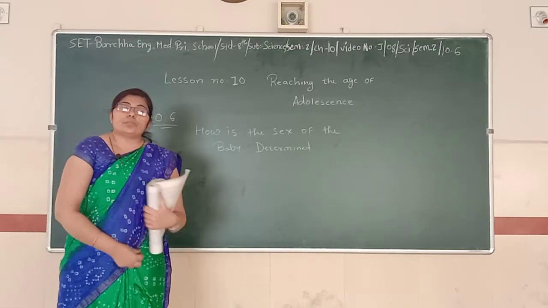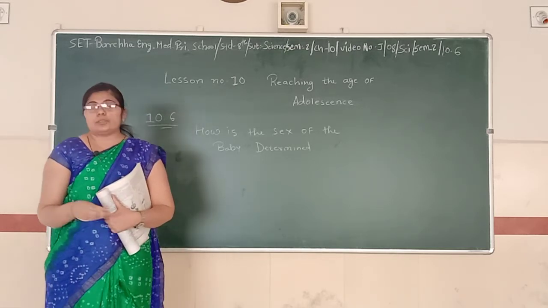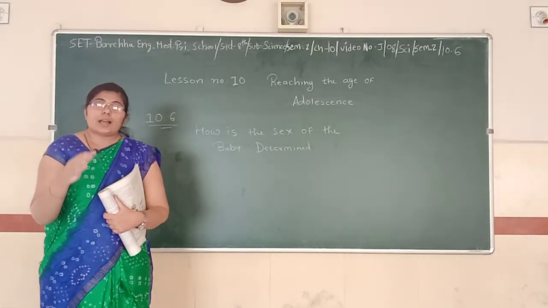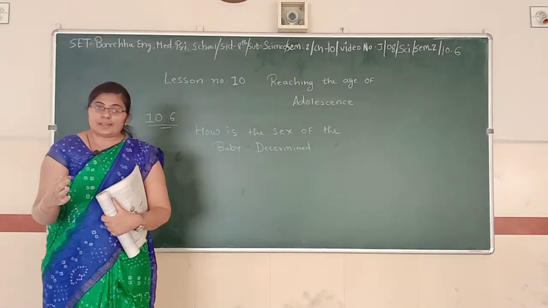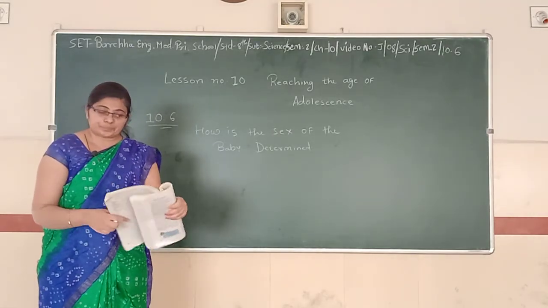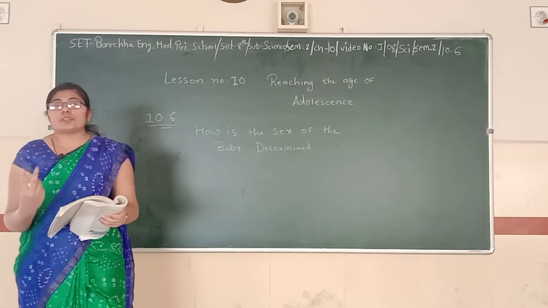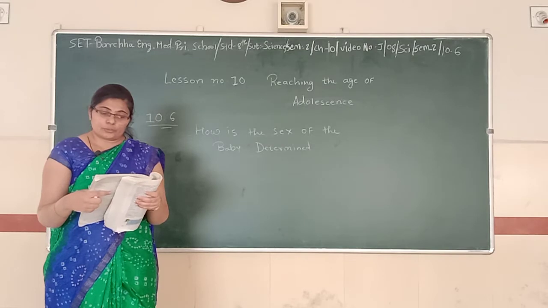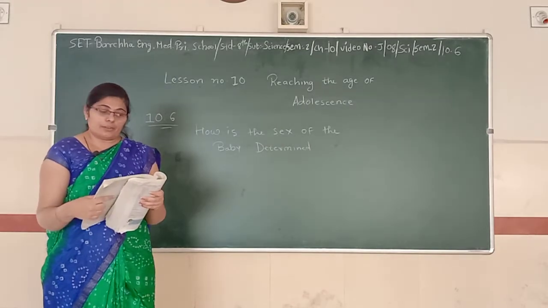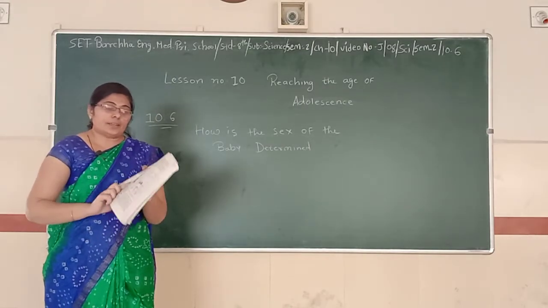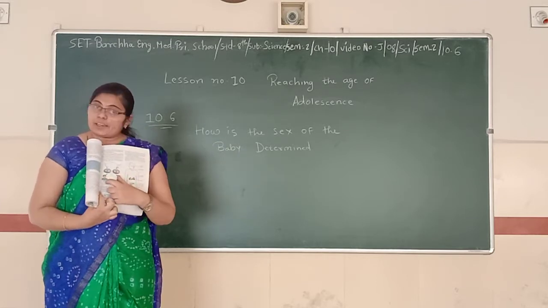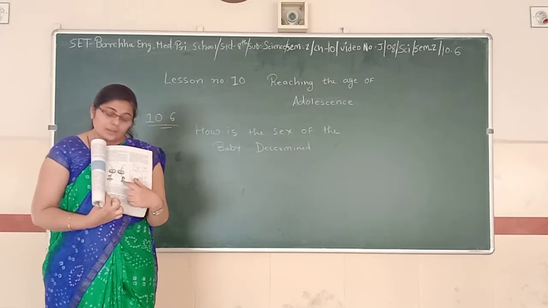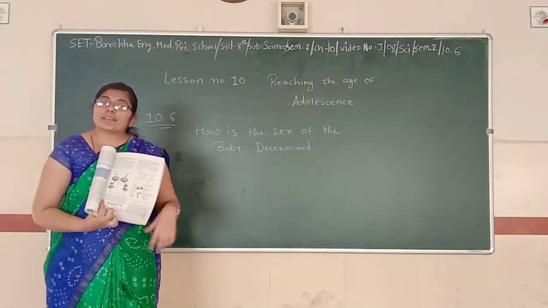As we learned in the previous video, an egg is released every 28 to 30 days, and if it is unfertilized, it has an X chromosome, whereas the sperm has 2 types: one kind has an X chromosome and the other kind has a Y chromosome. As you can see in figure 10, the boy has X and Y chromosomes inside his body, and the girl has 2 X chromosomes.